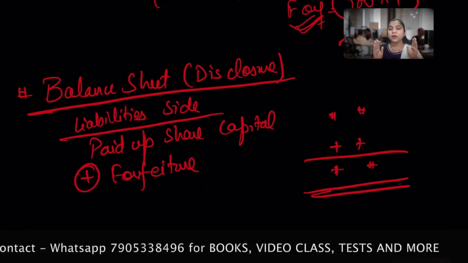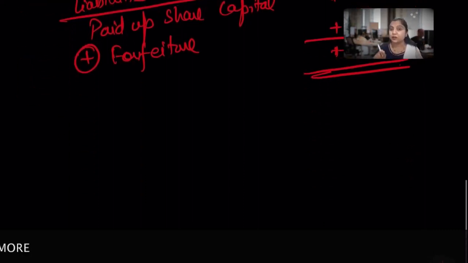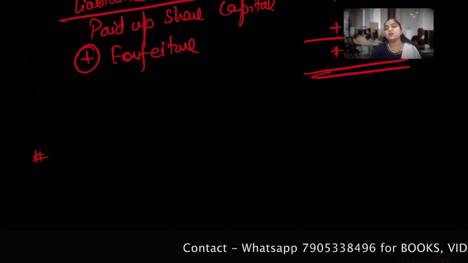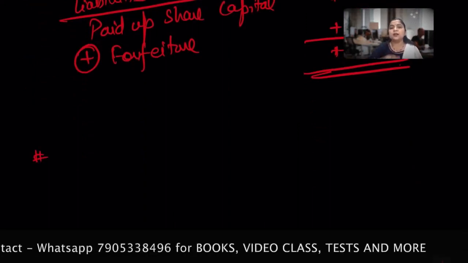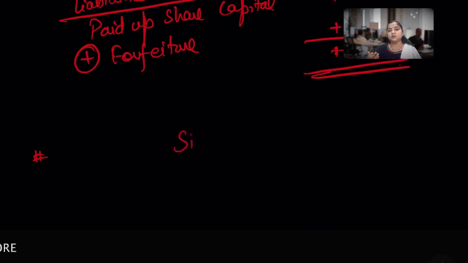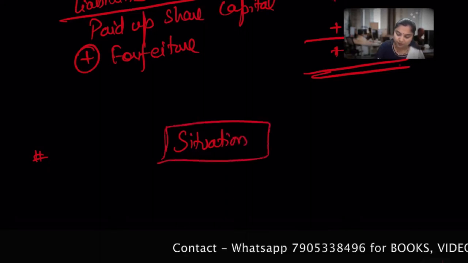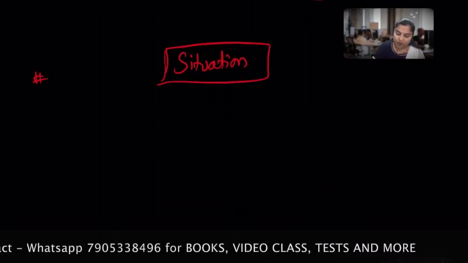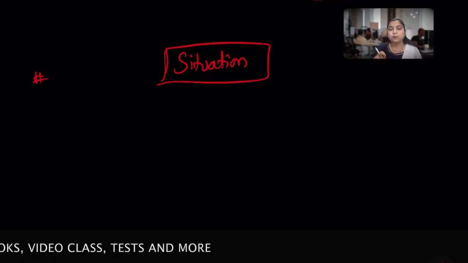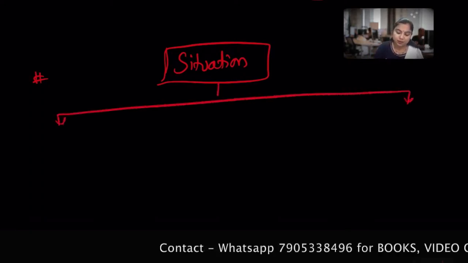I hope you people are totally understanding the things instead of memorizing. So try to understand here only. Okay, go ahead with the situations. There are two situations: one, the shares have been issued at par, or the shares have been issued at premium. So I'll take two situations, because suppose you made a payment of premium in the earlier period, or if you have not paid, we'll deal with it separately for better understanding.